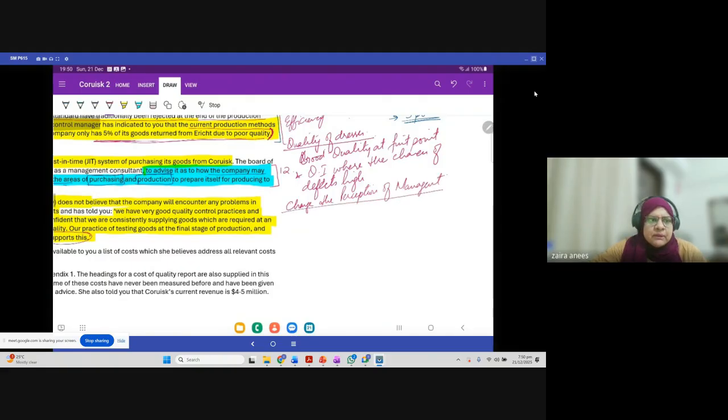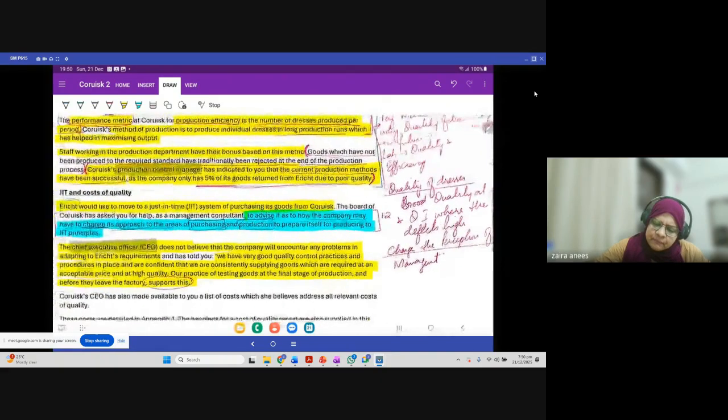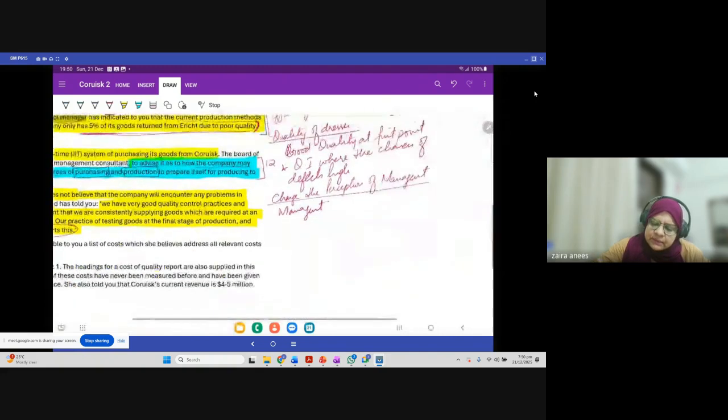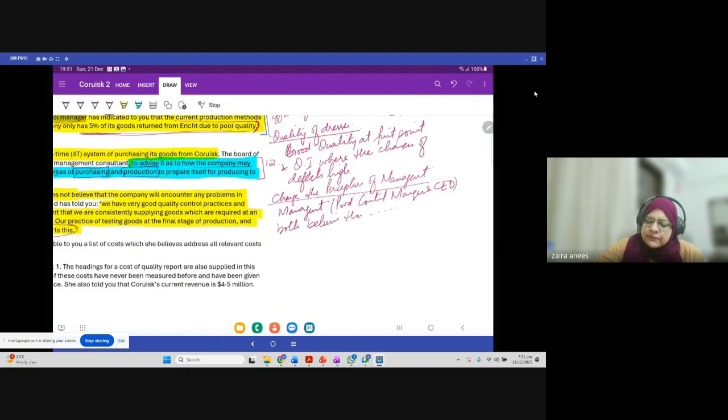Or maybe you need to focus on changing the perception of management, in the sense that the production control manager and the CEO both believe that the company is producing a good quality product, right? But actually they are not.